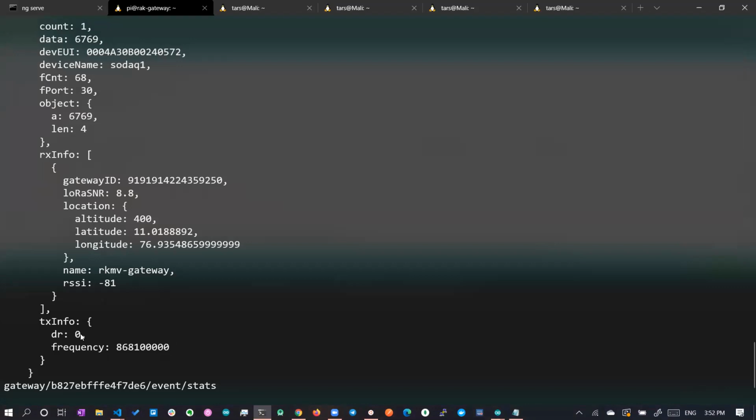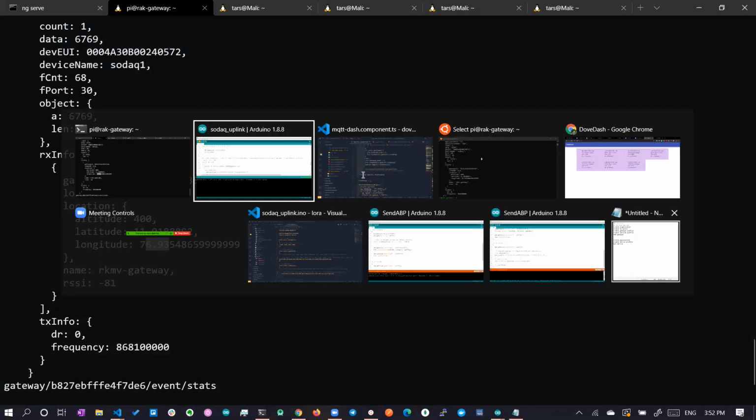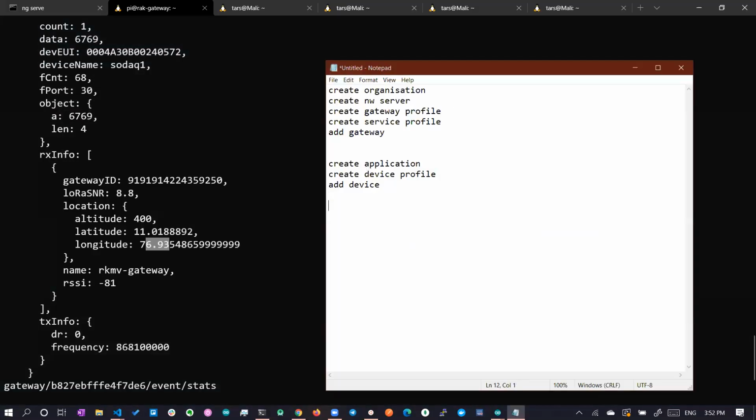On the other side, there will be a gateway sitting. One or multiple gateways can receive the data, and the gateway will add metadata to the packet, like SNR, altitude, latitude, and longitude. Now the gateway has the data. I'll summarize over here.